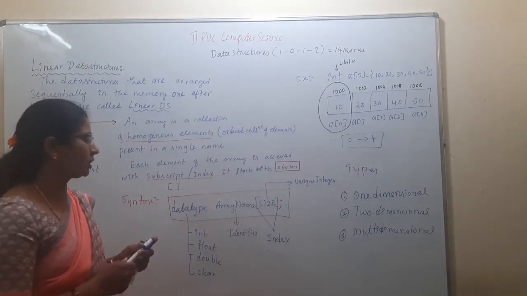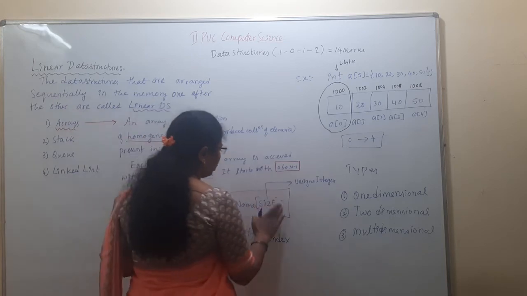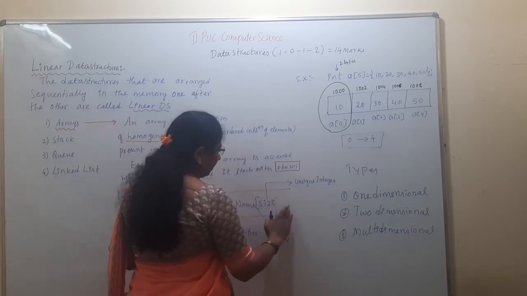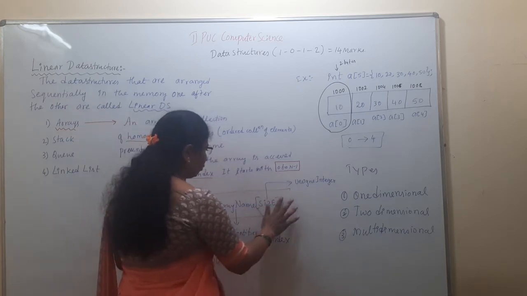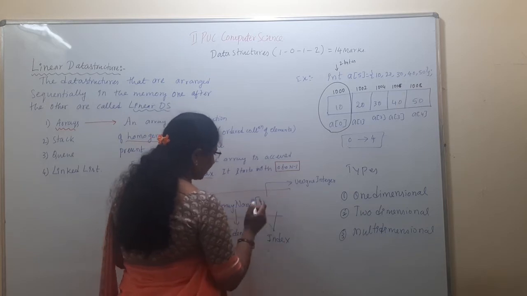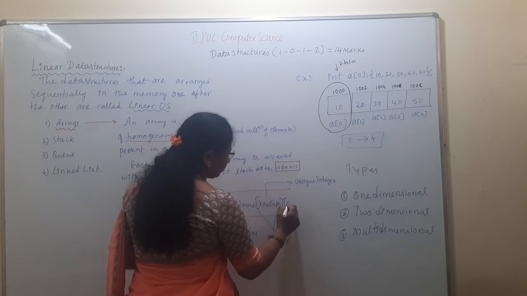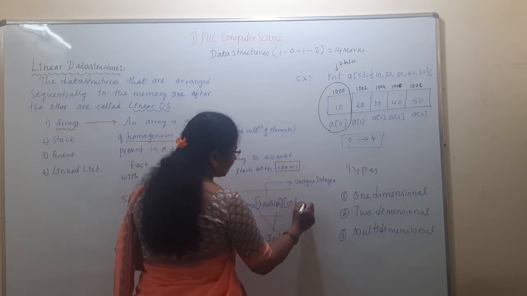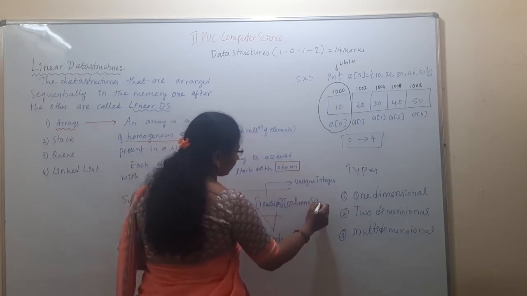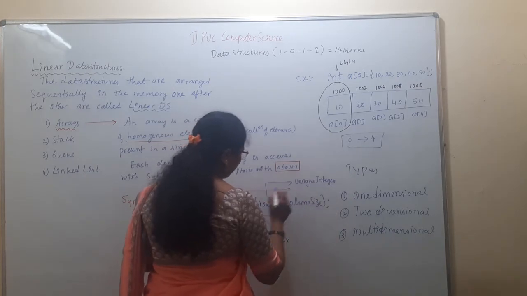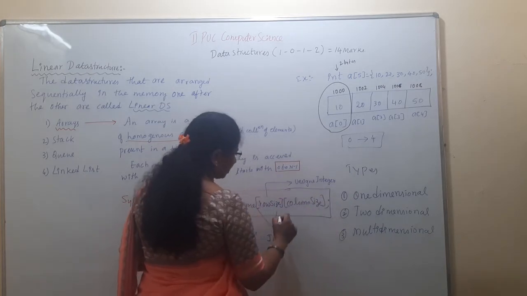Then what is a two-dimensional array? An array with two subscripts. The first one is for row size and the next one is for column size, terminated by a semicolon. So this is called a two-dimensional array.